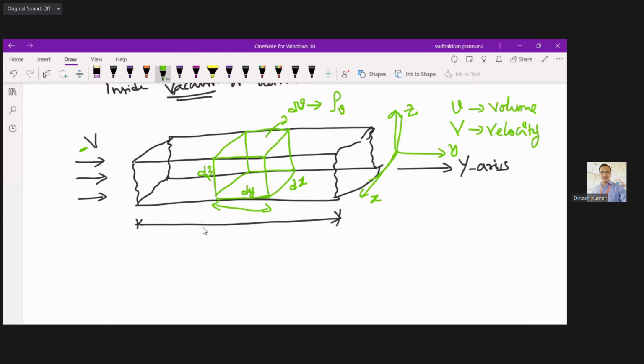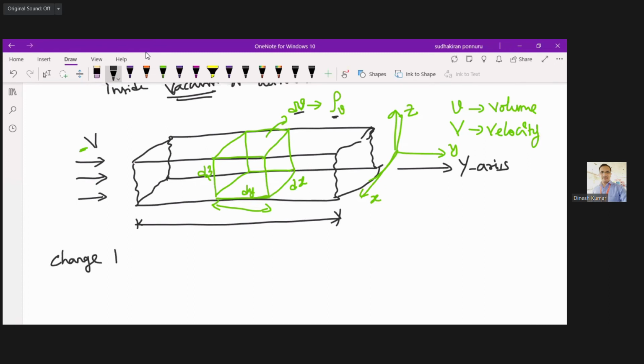Please don't get confused: small v is volume and capital V is velocity. Now we are going with the derivation for convection current density. Since we are talking about density, a small volume dv has been considered, having rho v. So we will start with that point.